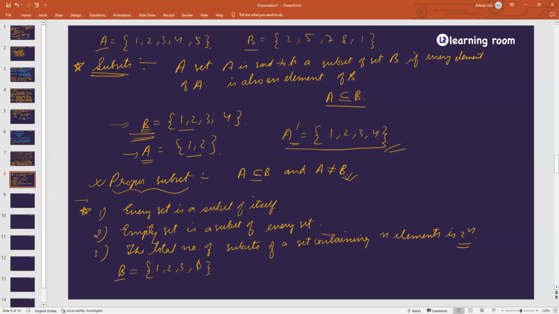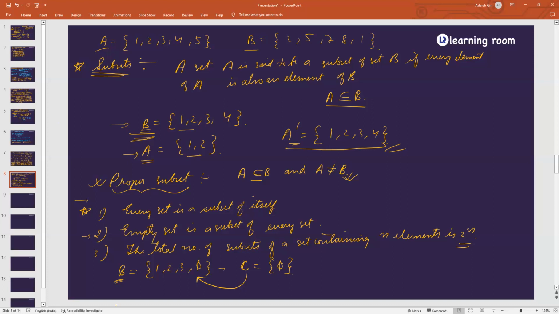So if phi is an element of every set, then if I'm writing any set C containing no element, that will also be a subset of this B. Agree or not? Yes, sir. Everyone? So that's why it is said that the empty set is a subset of every set. The easiest subset that you can make from any set is the empty set. Right?